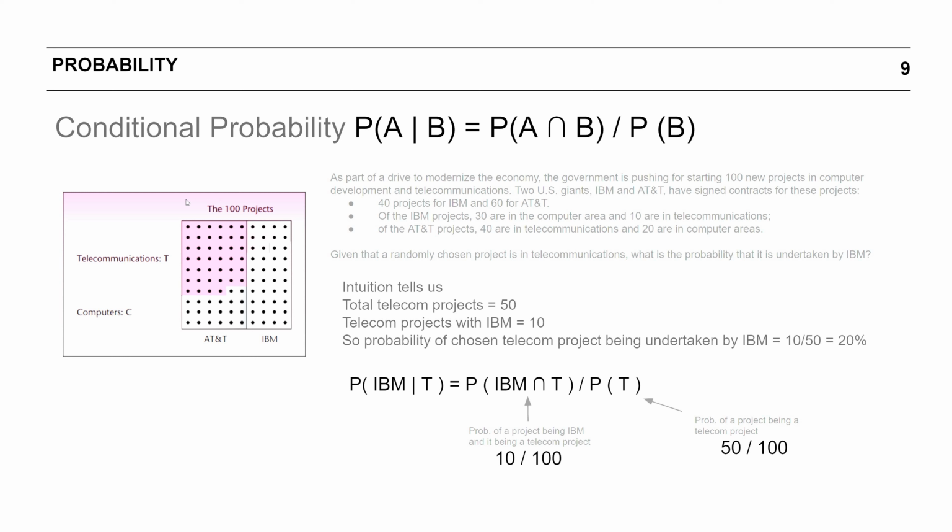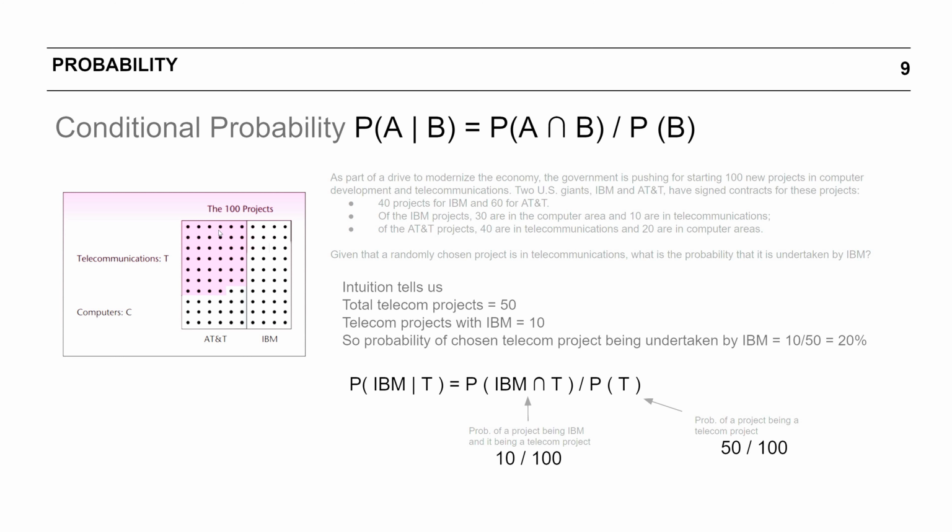Our total set of possibilities is all the projects in telecommunications, because it is given that a randomly chosen project is in telecommunications. So the denominator for this probability would be all the telecommunication projects, which are, because there were 40 for AT&T and 10 for IBM, 50. So the total number of possible events is 50.